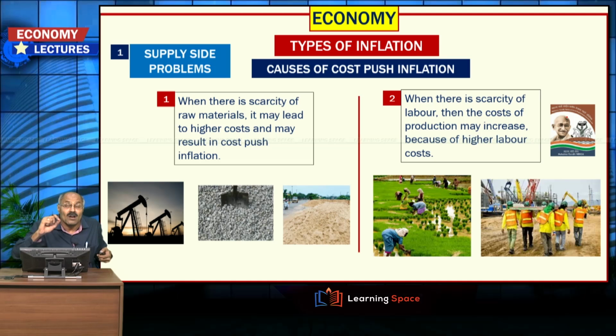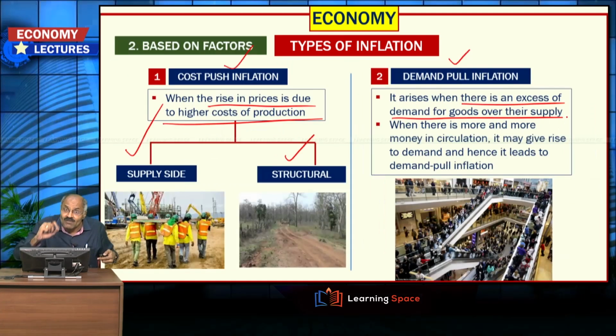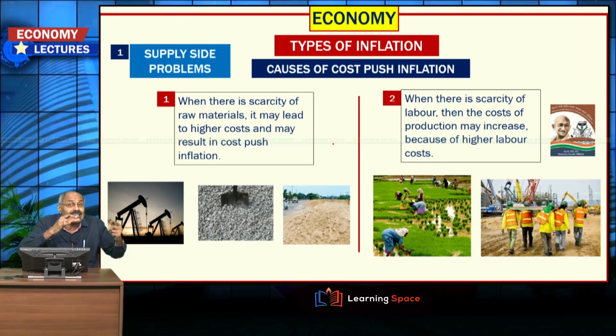So, causes of cost push inflation, please listen carefully. Cost push inflation is because of supply side constraints as well as structural problems. Now, let us look at supply side problems. When there is a scarcity of raw materials, it may lead to higher costs and may result in cost push inflation.